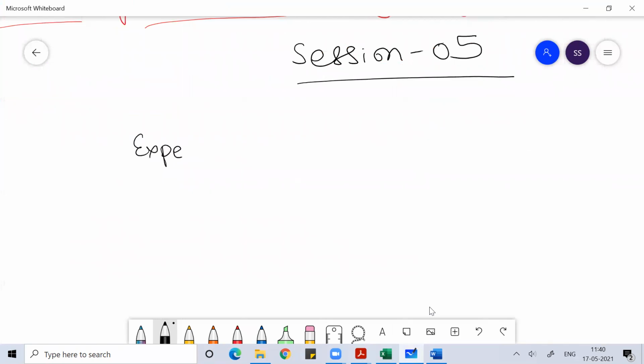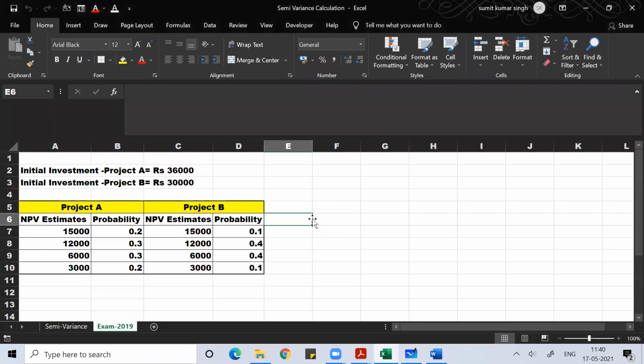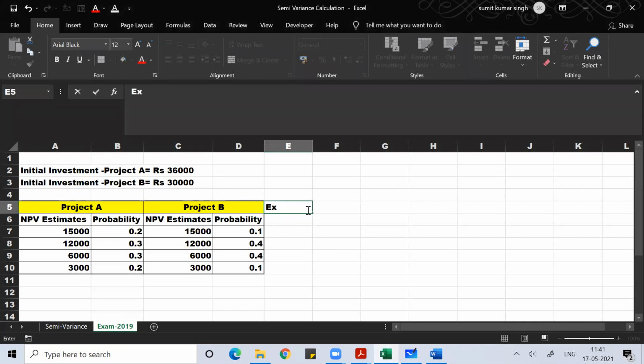The formula for the expected NPV is the sum of Pi into Xi. Suppose Xi are the individual NPV values and Pi is the individual probability values. So you can use that to find the expected NPV. So this is the problem. What is the expected NPV of project A?